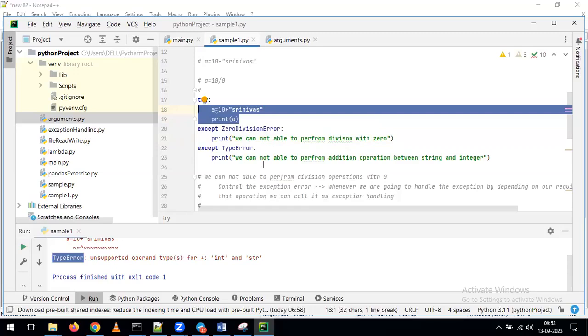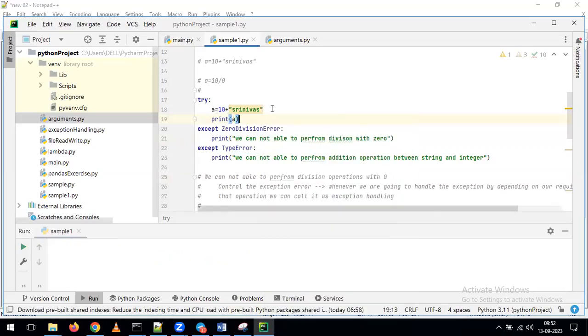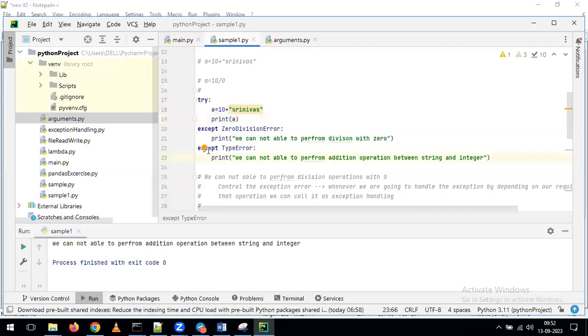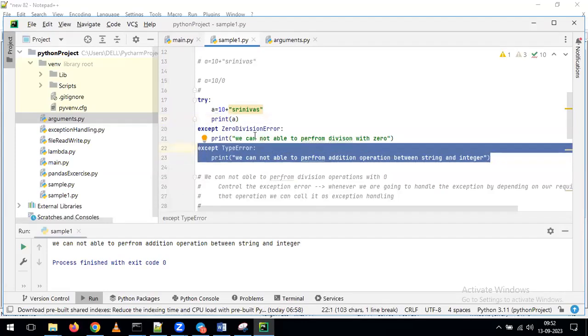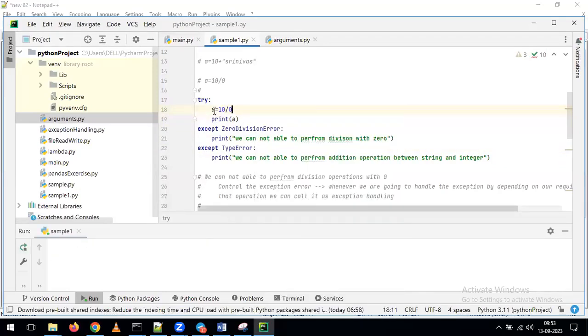See, we cannot perform addition operation between string and integer. Now this error is coming, and we are getting this line of output. Now in the same way, I am giving simply a is equal to 10 by 0. Now tell me where it will go as part of execution. It will go to this block or this block? It will go to zero division error. So just run this one. See, as part of execution, it has given the zero division error.